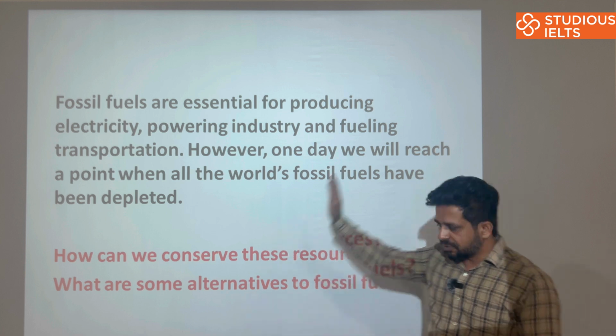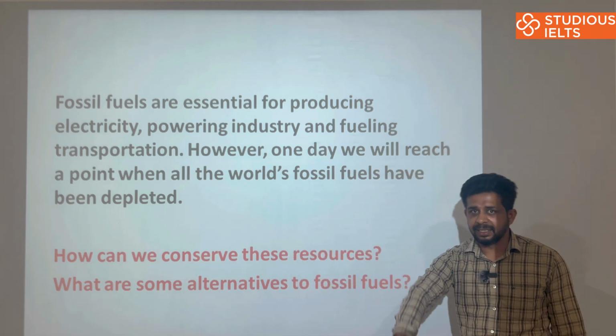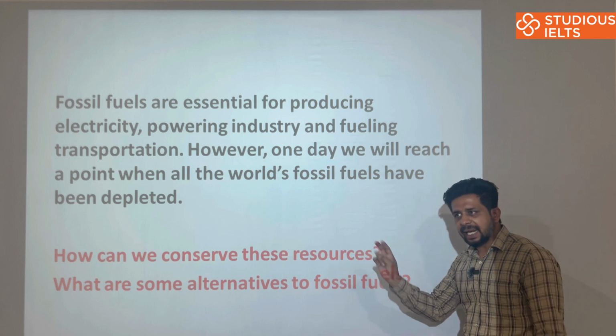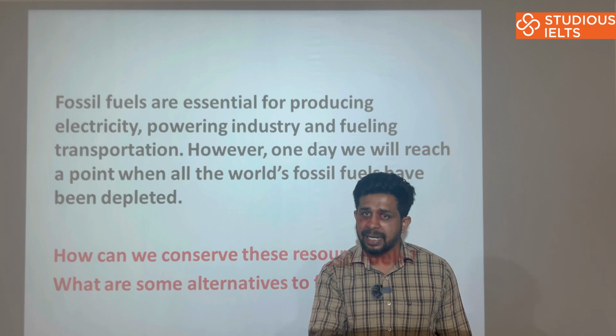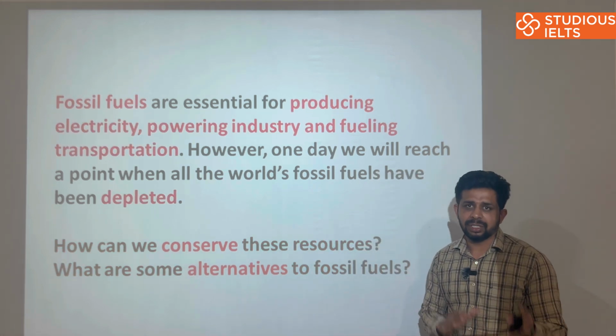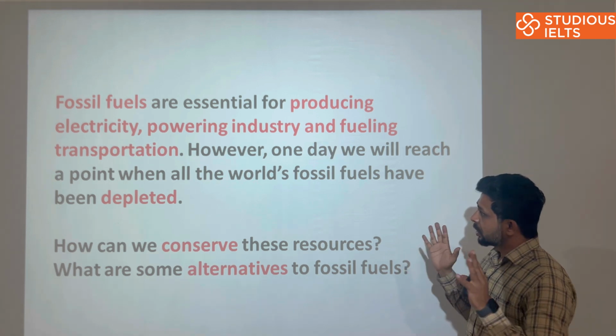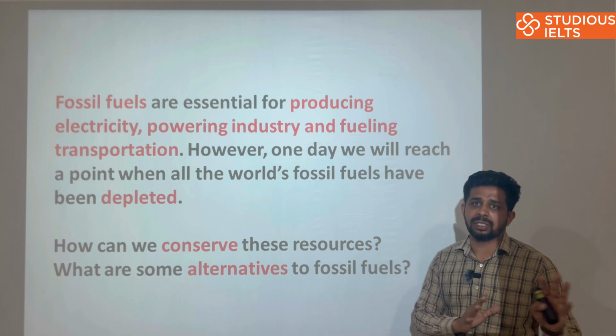Well, so after seeing the question, the next part is to understand the question, right? Because understanding the question is very essential for the first parameter of writing evaluation, that is task achievement. How we should understand the question, let's have a look at it. So first of all, we have to know all the key features of the statement.